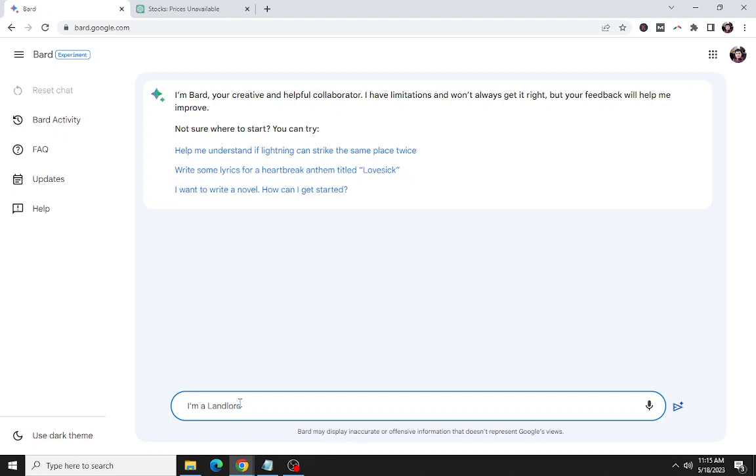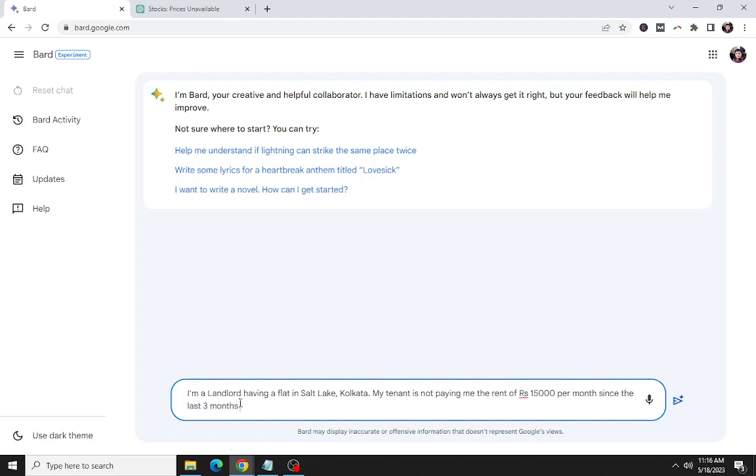I'm a landlord having a flat in Salt Lake, Kolkata. My tenant is not paying me the rent of rupees 15,000 per month since the last 3 months. I want to send him a legal notice.